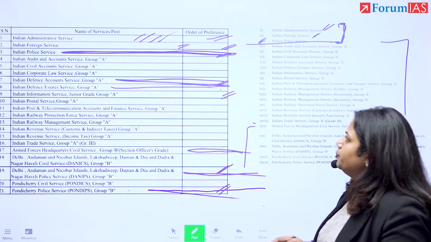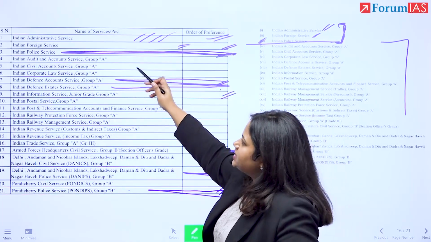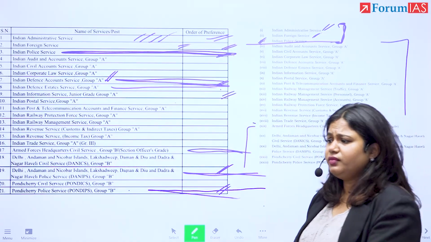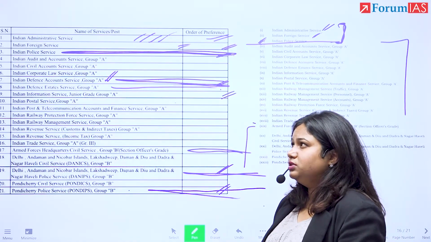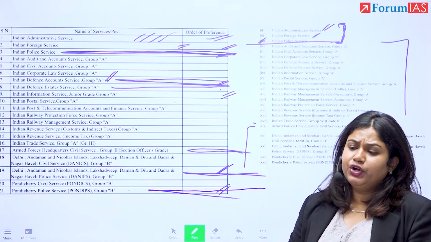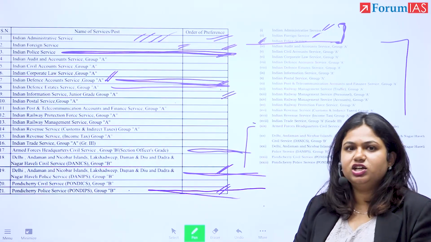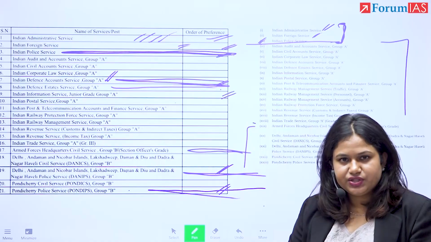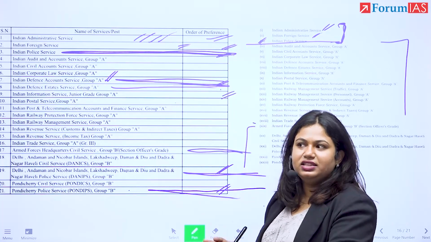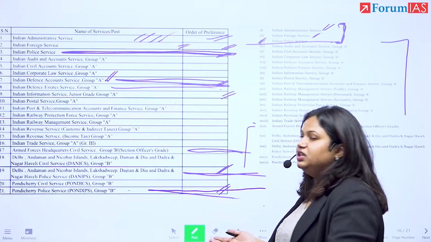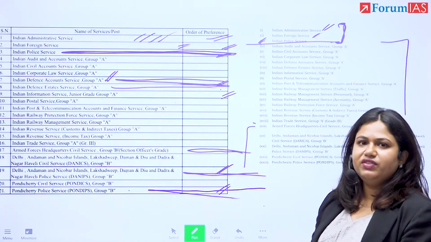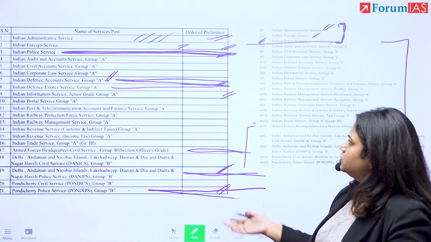What is it that these services do? Police service, you would be aware of. Defense Account Services means that everything that we have in terms of the estates, in terms of the accounts, in terms of the infrastructure, the assets that the defense sector has, right? This service is required to ensure the administrative part there, right? So in cantonments, in the defense places, right? So if you're talking about Armed Force Headquarters, if you're talking about say Navy Headquarters, the administrative part there, right? So that has to be done here.